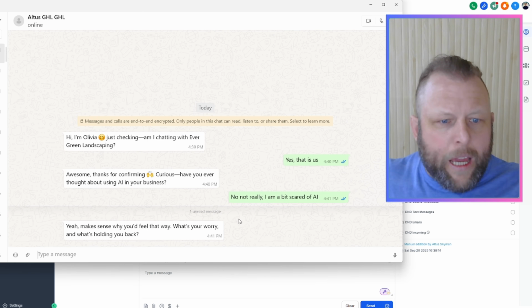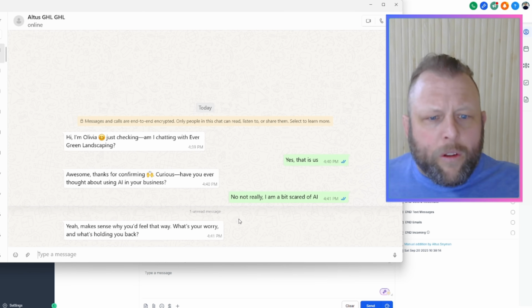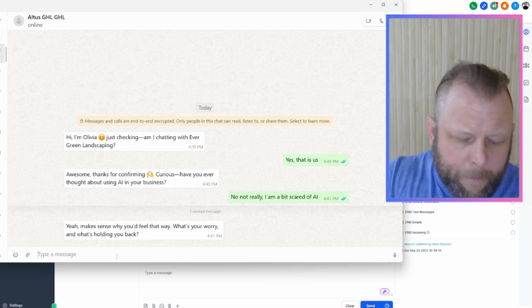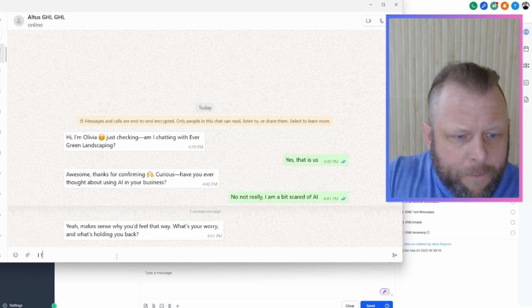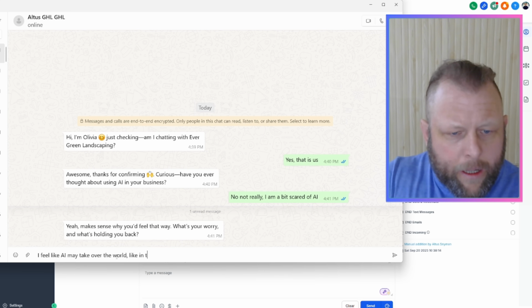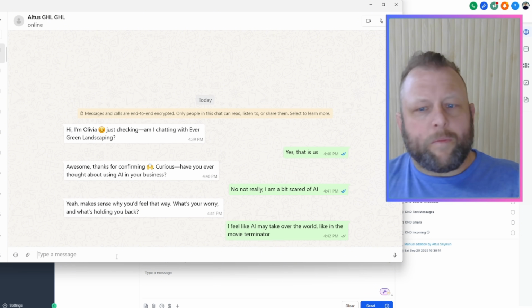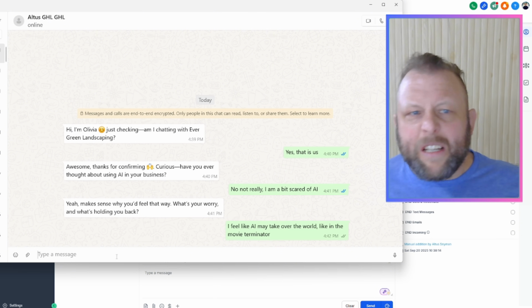So yeah, makes sense why you'd feel that way. What's your worry and what's holding you back? I feel like AI may take over the world like in the movie Terminator. Right? Just some good objection handling.